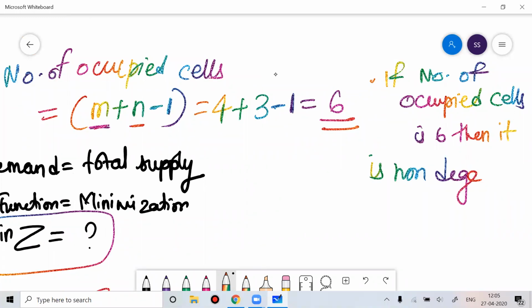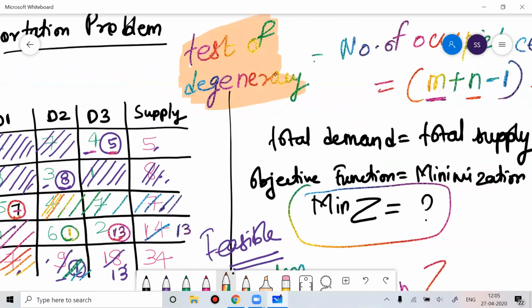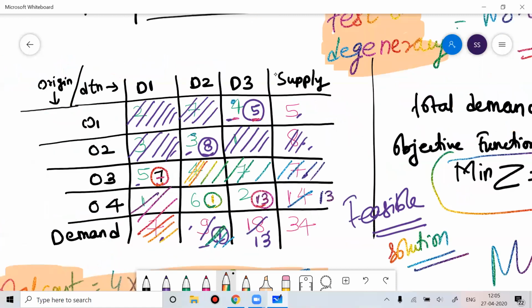Non-degenerate. You can see the spelling, non-degenerate. So this is called the test of degeneracy. Let's see the occupied cells. How many cells are occupied? That is 1, this is 1, this is 2, this is 1, this is 2, this is 3, this is 4, this is 5. So the number of occupied cells is 5.